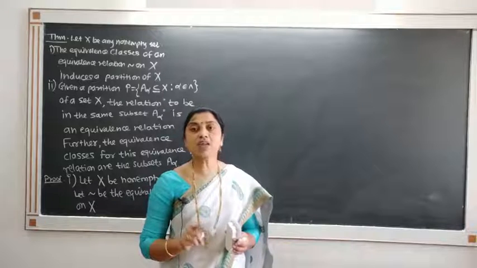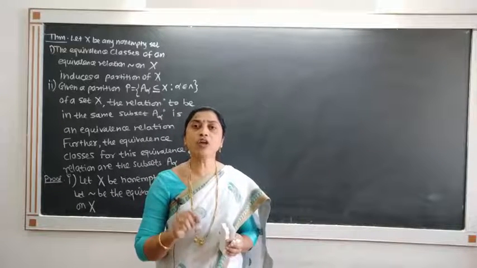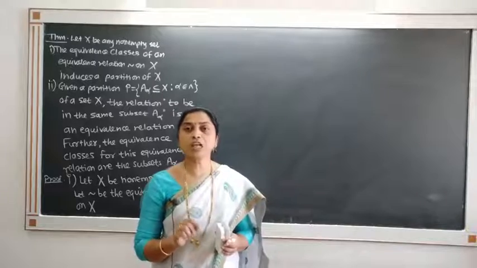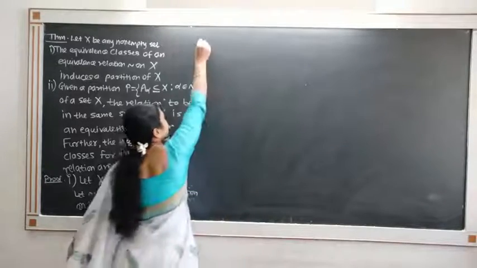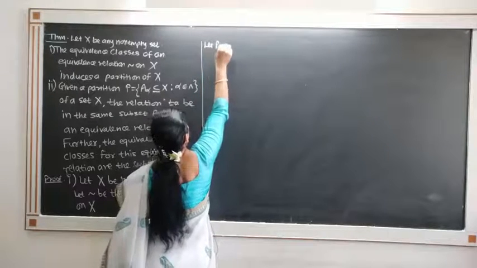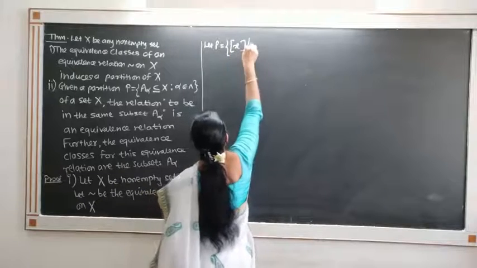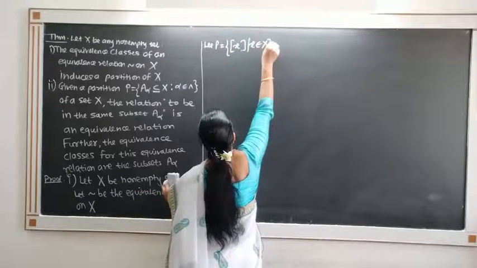So we consider a set which is the collection of all equivalence classes of the elements of X. So let us consider P is equal to the set of all equivalence classes of x such that x belongs to X.